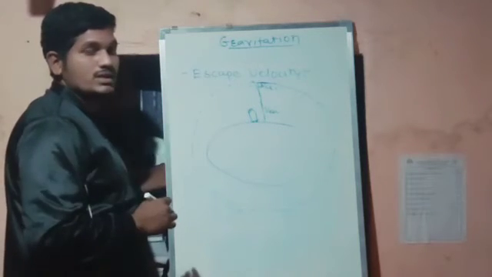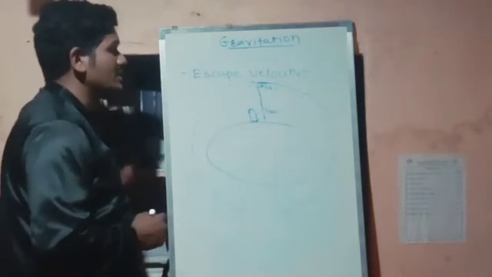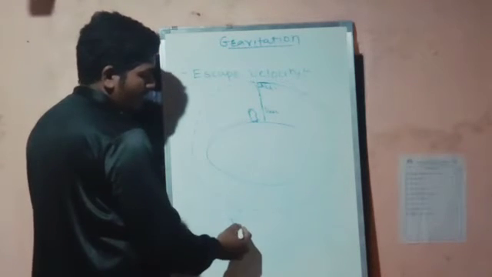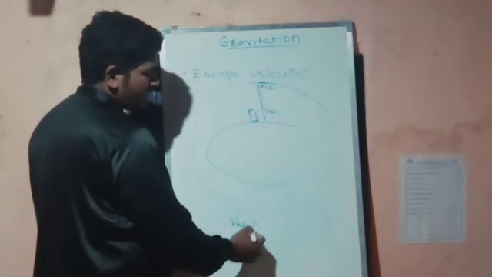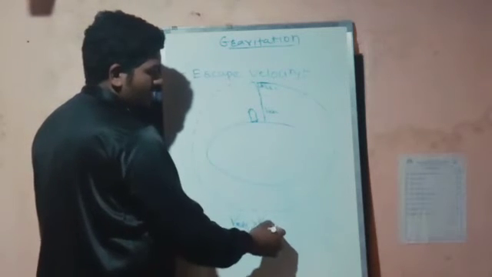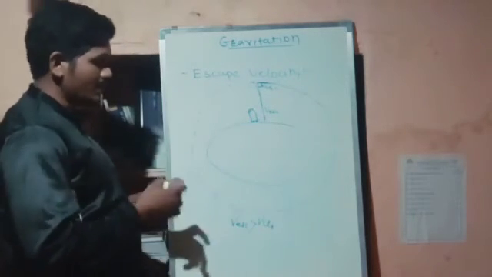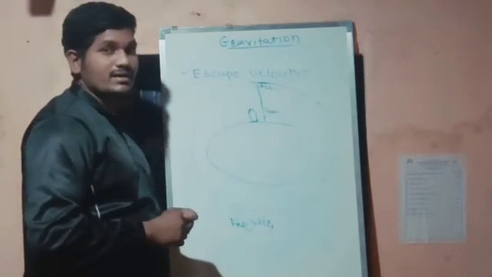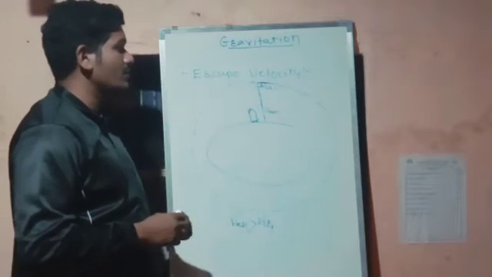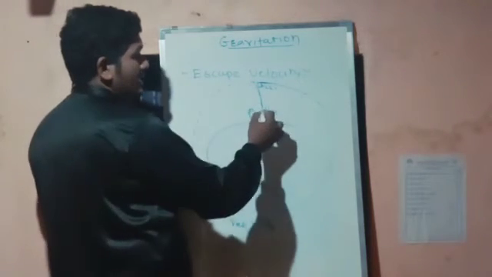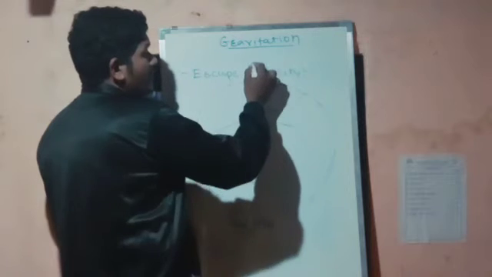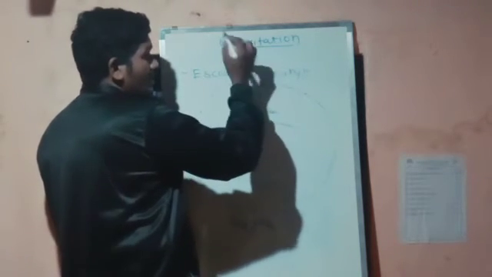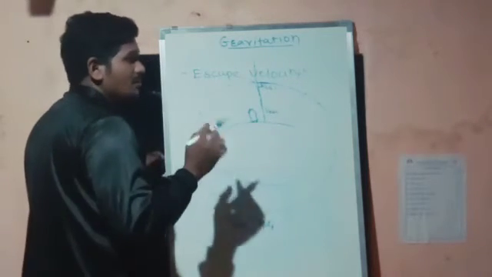So the satellite will be revolving in the desired orbit with the help of these two velocities. Now my question is, what will happen when V escape is greater than V critical? Then your satellite will leave this orbit, cross this orbit, and attain maximum height.